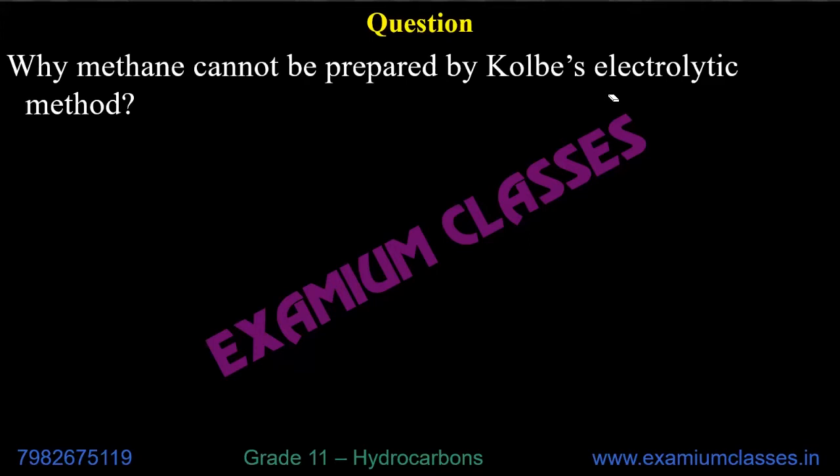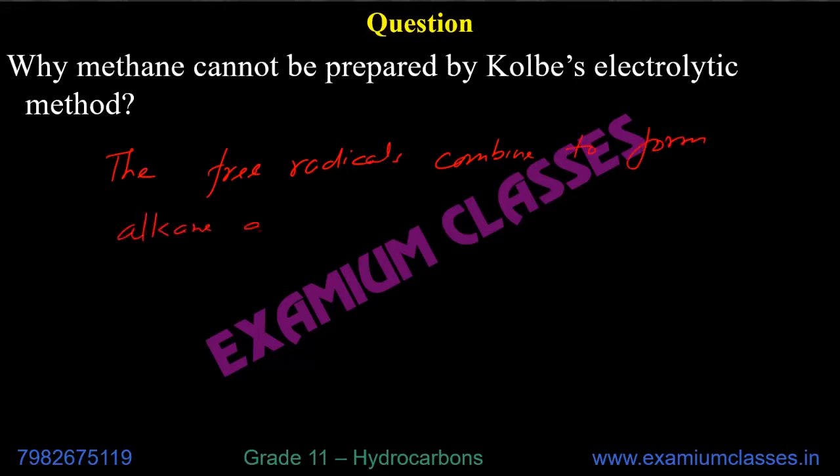So same question, why methane cannot be prepared by Kolbe's electrolytic method? The reason is very simple. In Kolbe's electrolytic method, free radicals combine to form alkane at anode.